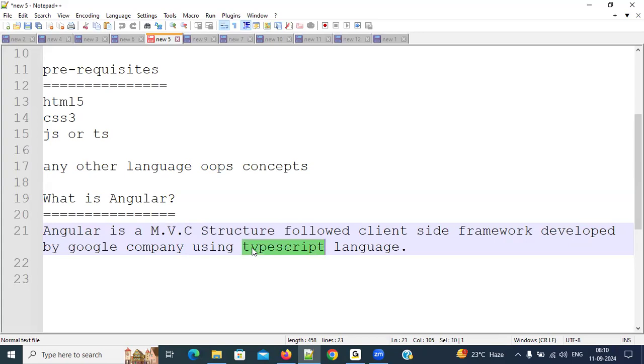What are the differences between JavaScript and TypeScript? Why do we need to know about TypeScript? Because Angular was developed using the TypeScript language only. Who developed this? The Google company has developed this. So that's why we need to know about TypeScript also. So what is this TypeScript?